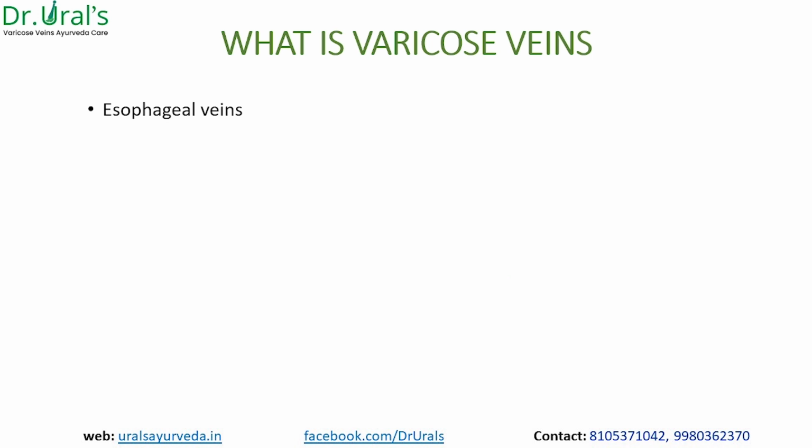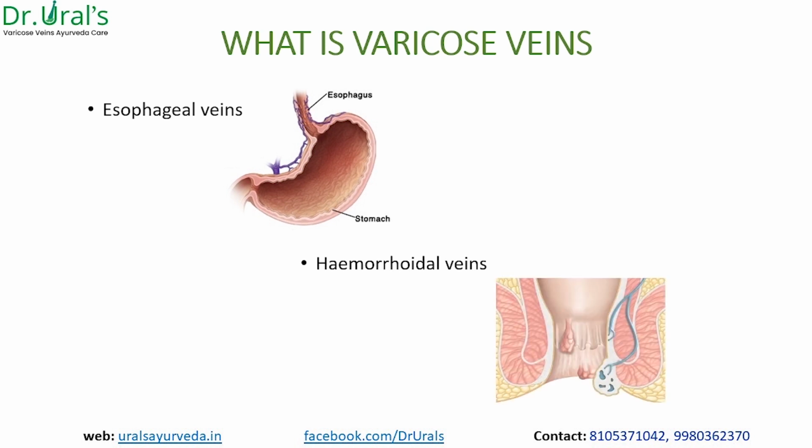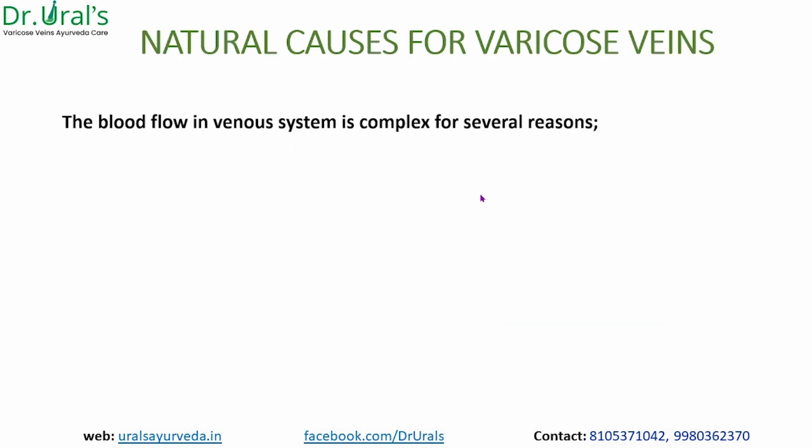Similarly, if you look at esophageal veins, that is esophageal varices. It's a common condition which happens in liver diseases as a secondary complication, especially cirrhosis of the liver. So that's also a varicose vein, but there is not much importance of vein pathology. It's because of the pressure created by obstructing the flow towards the portal circulation. Similarly, the hemorrhoids which we discussed are also veins only, varicose veins only.